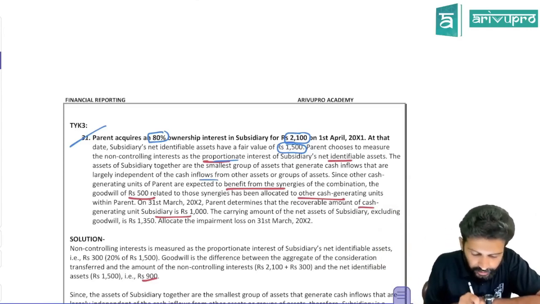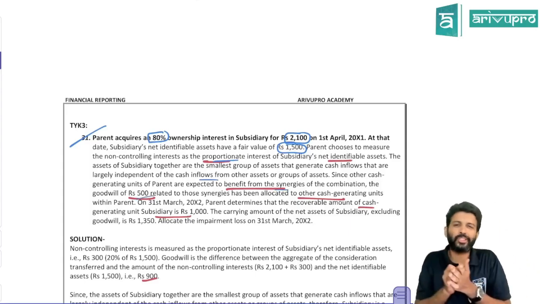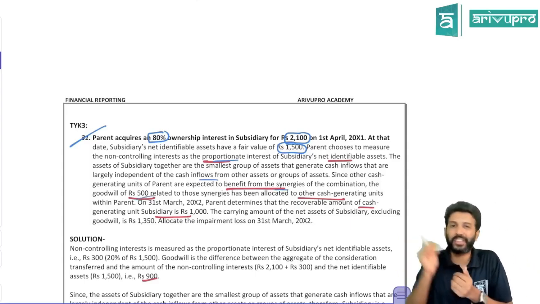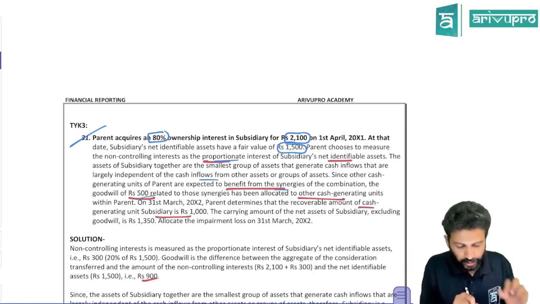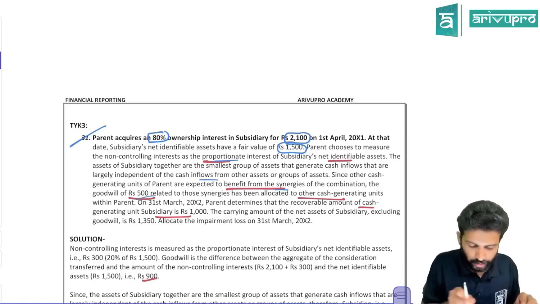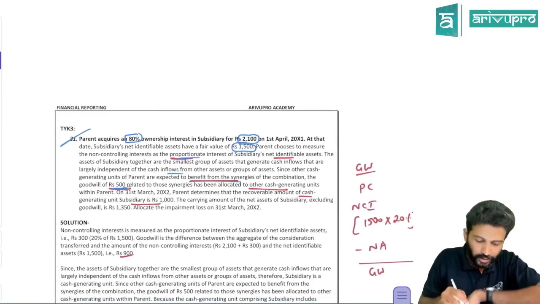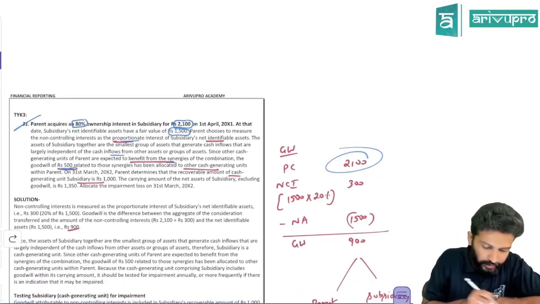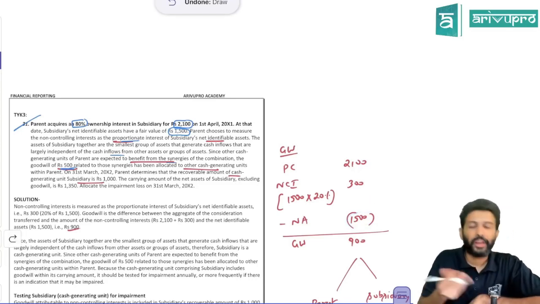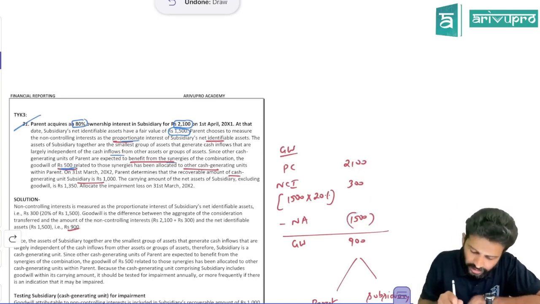Since other cash generating units of parent are expected to benefit from synergies of the combination, normally they do business combination because they see cost benefit, market share expansion, etc. So they are saying other cash generating units of parent are expected to benefit from synergies of combination. The goodwill of 500. One second. So first we'll calculate goodwill. So how much is goodwill? PC, you paid 2,100. So net asset is 1,500. NCI is PSNA basis. So net asset is 1,500.